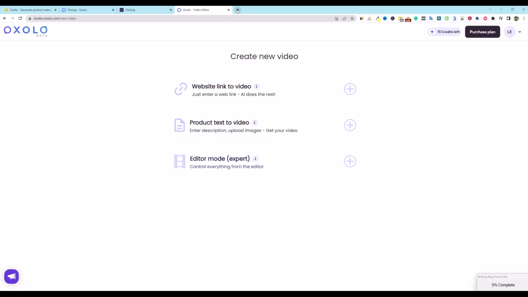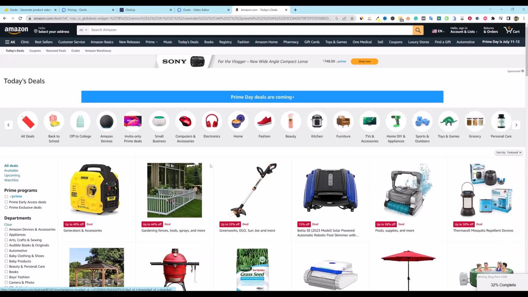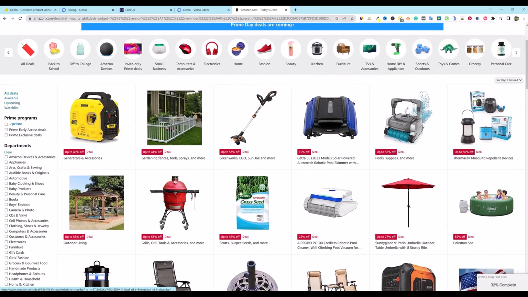Let's go grab a link from Amazon so we can do the website link right over here. I'm going to go ahead and just go boom, and we can go to target platform. I'm going to click on Amazon. Let's go find one real quick. Let's go look at the garden center and tools. Let's look at grills right here.